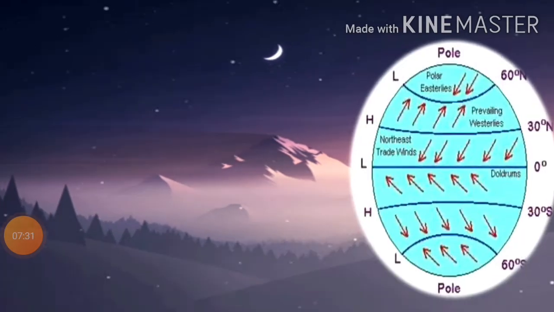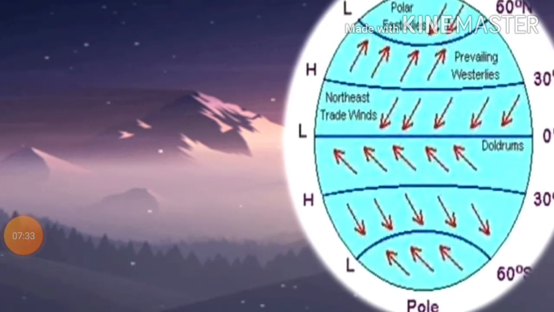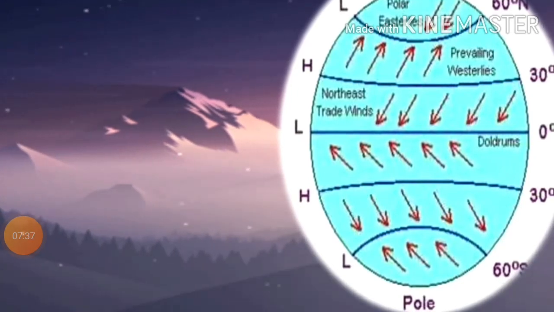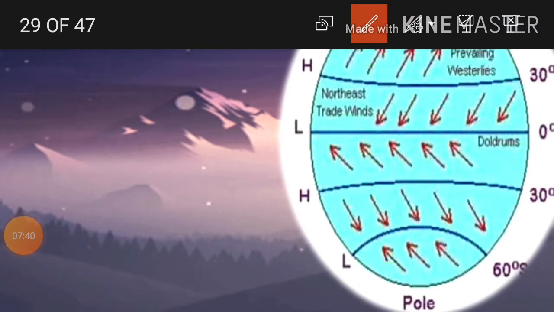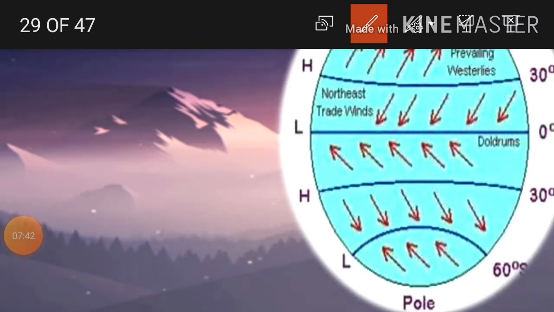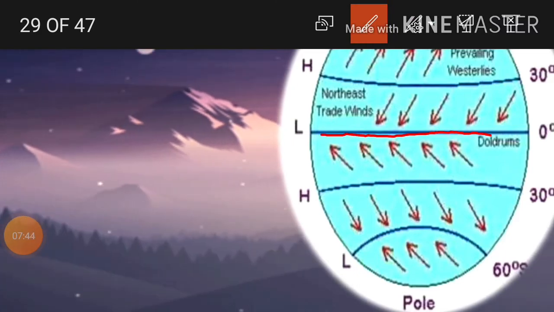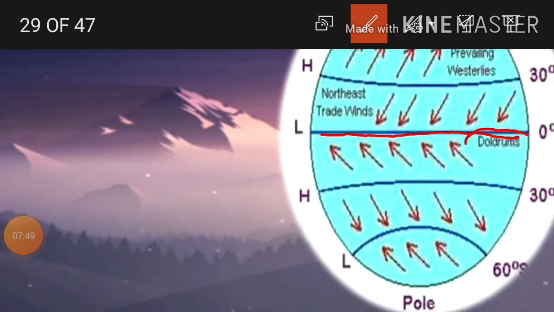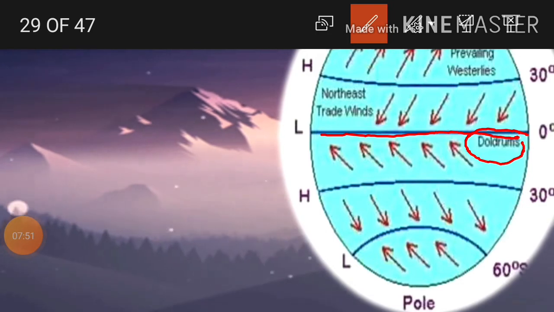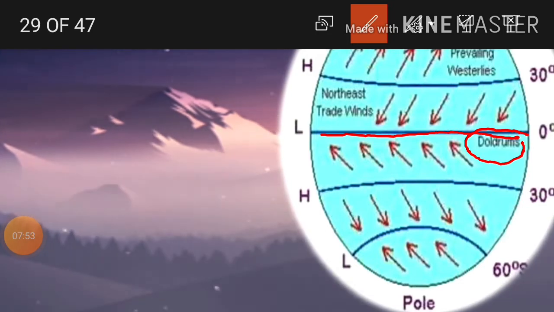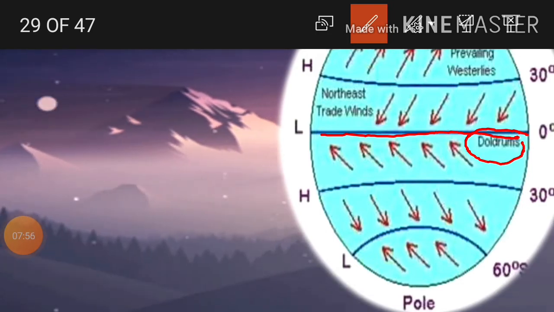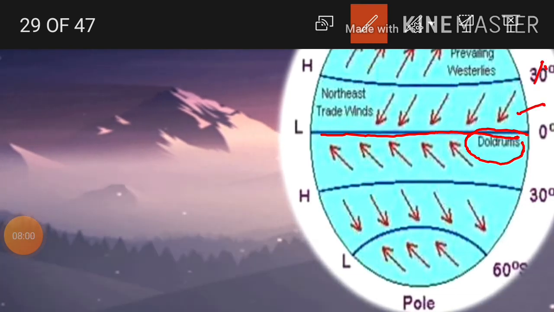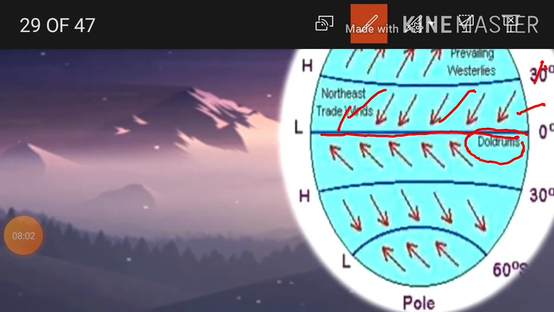Now we are able to see here what I explained. Let you recall: this is the equatorial low pressure area. It has one more name, that is Doldrum. It is known as Doldrum. Where to where are they blowing? See here, in the northeast direction. They are blowing in this direction.